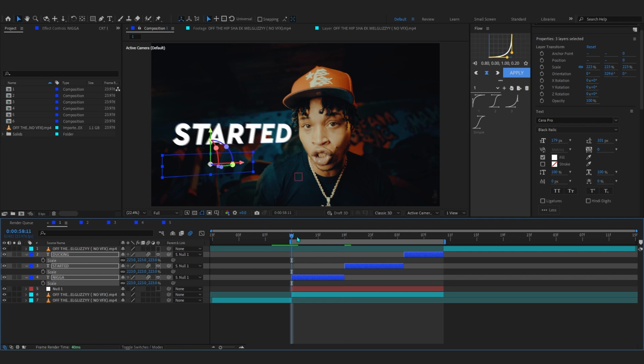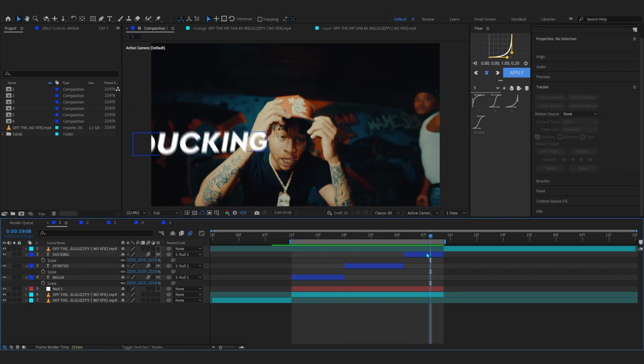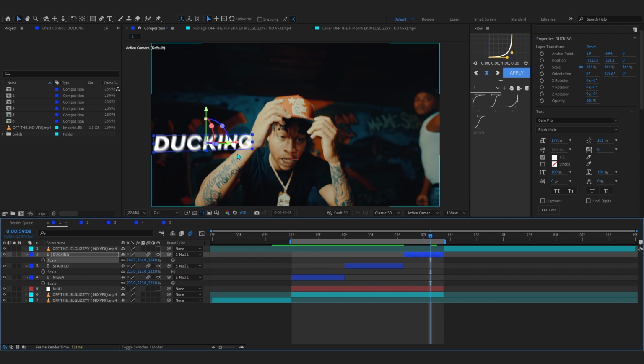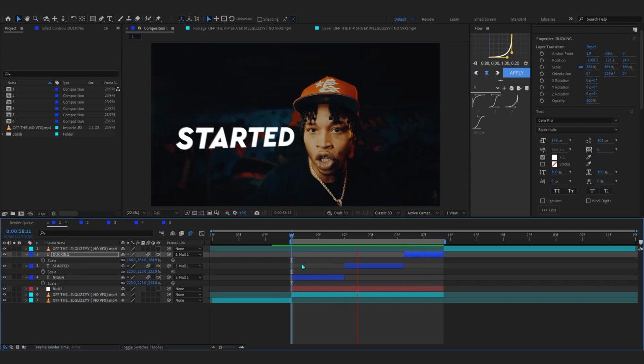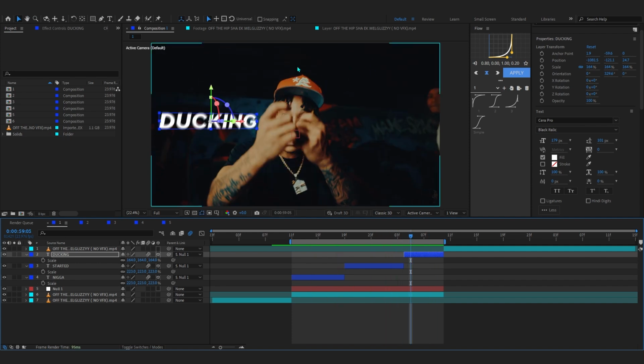So you can see it looks a bit unique, and it also looks like it is 3D tracked, but it is not actually. So that's really cool right there. You can position this, and like that you have your text going on. You can add some animation into this and stuff like that.